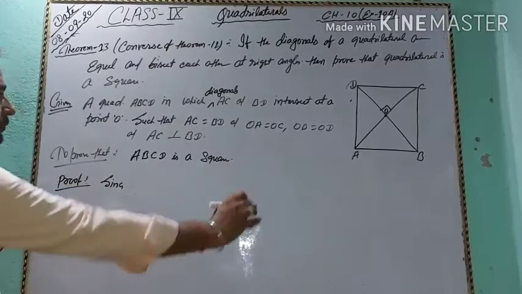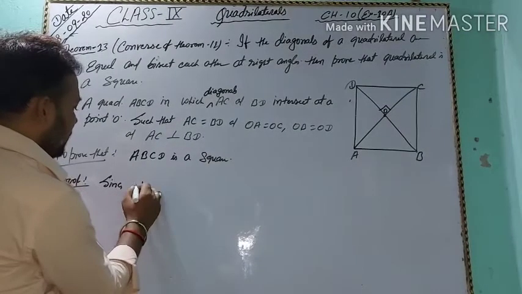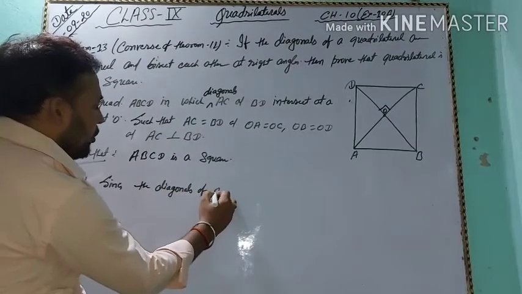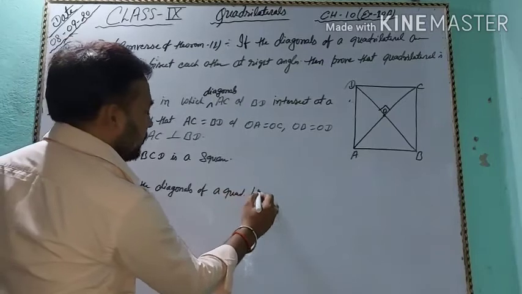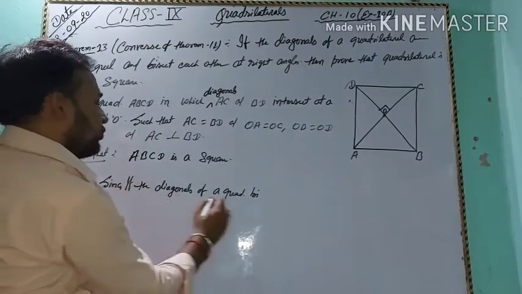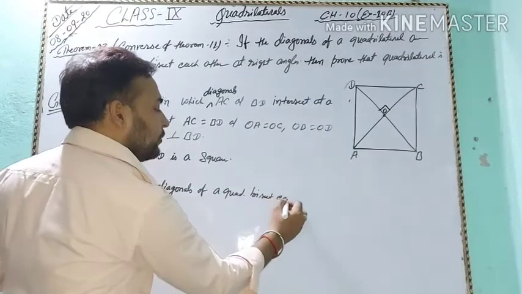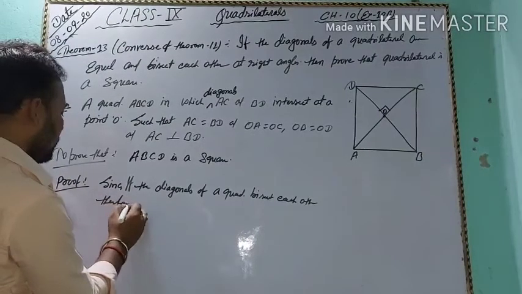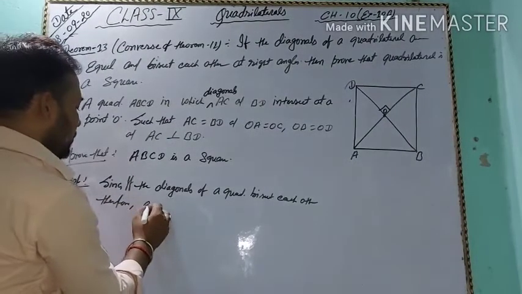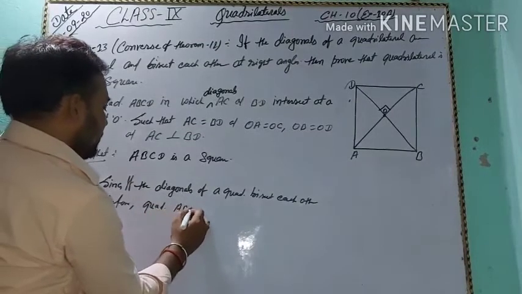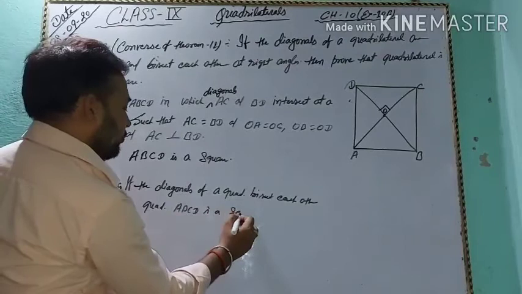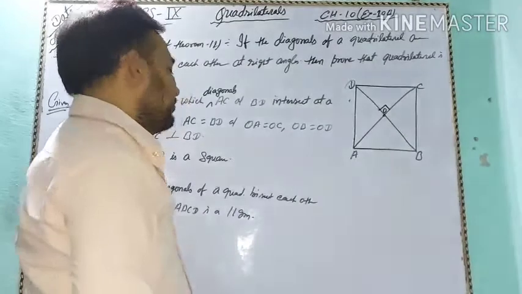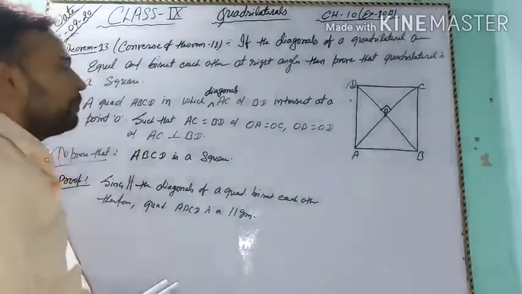Since the diagonals of a quadrilateral bisect each other, therefore quadrilateral ABCD is a parallelogram.